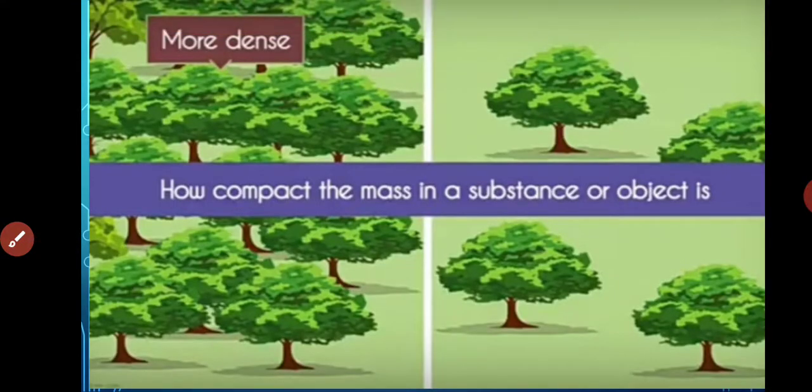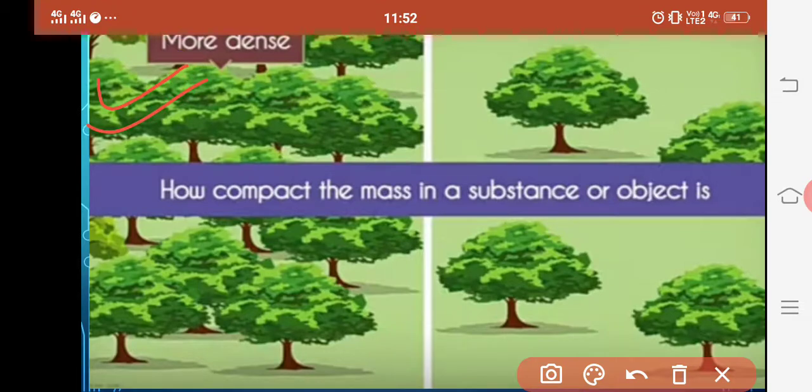Let us take one more. On this side, a large number of trees are there, and on this side, a limited number of trees are there. So which forest will be more dense? Obviously this side, because it has a large number of trees. So we can say that density defines how compact the mass in a substance or object is. It means if in a particular substance the matter contained or the mass is more, then that substance is said to be more dense. And if it is not, then it is less dense.